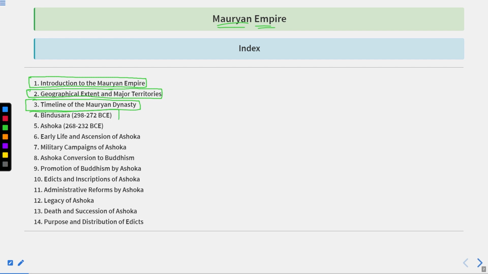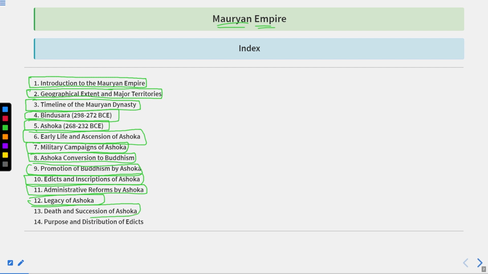We will discuss Bindusar, thereafter Ashoka, then the early life and ascension of Ashoka, military campaigns of Ashoka, Ashoka's conversion to Buddhism, promotion of Buddhism by Ashoka, edicts and inscriptions of Ashoka, administrative reforms by Ashoka, legacy of Ashoka, death and succession of Ashoka, purpose and distribution of edicts.